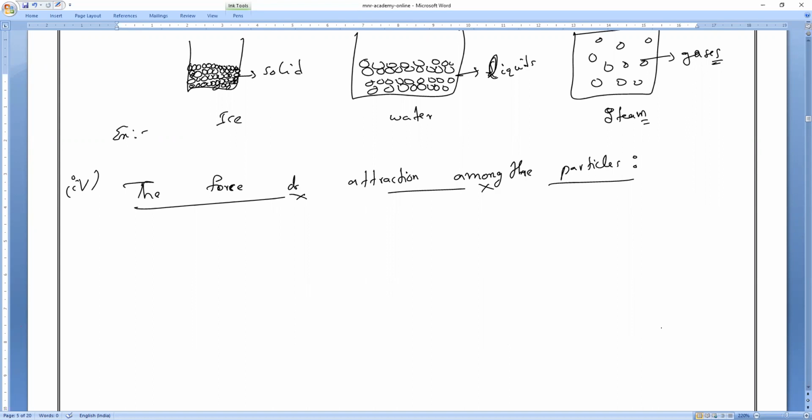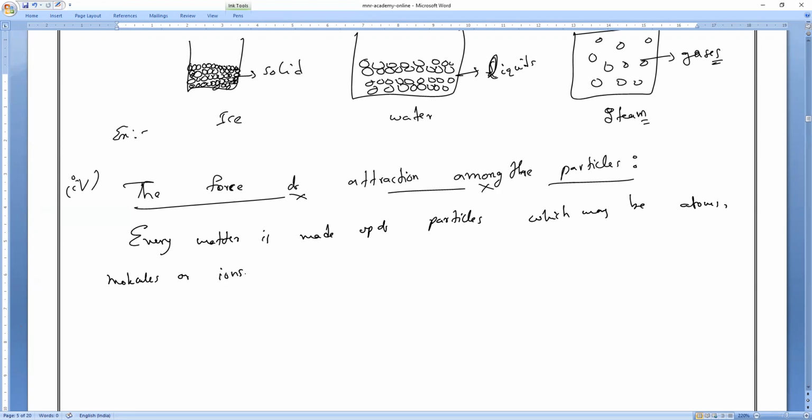So all of you write, first neatly: every matter is made up of particles, which may be atoms, molecules, or ions.